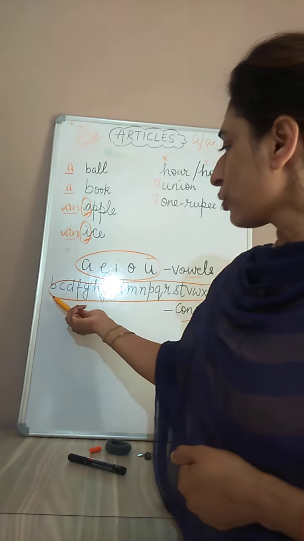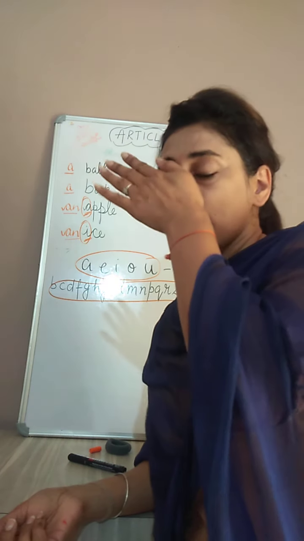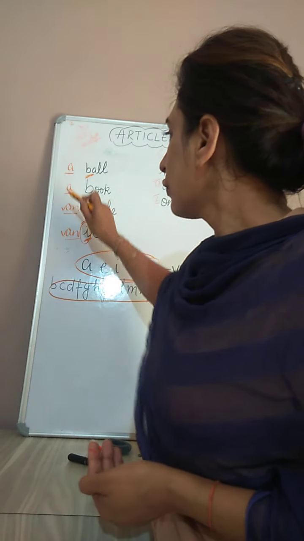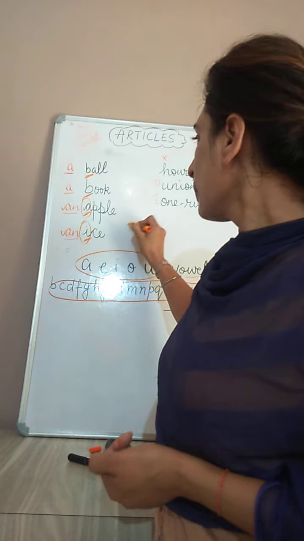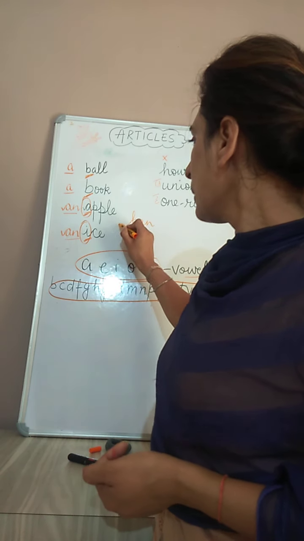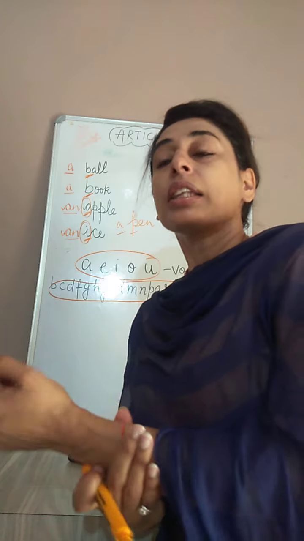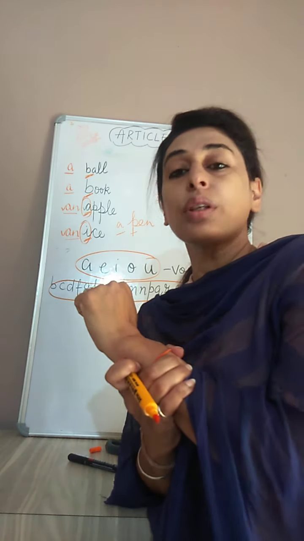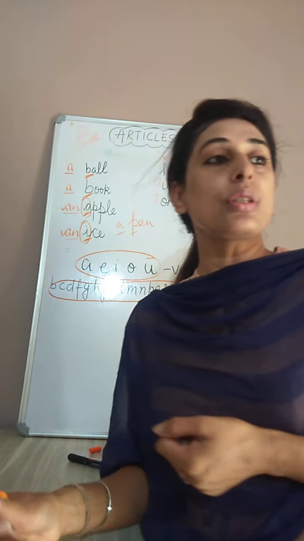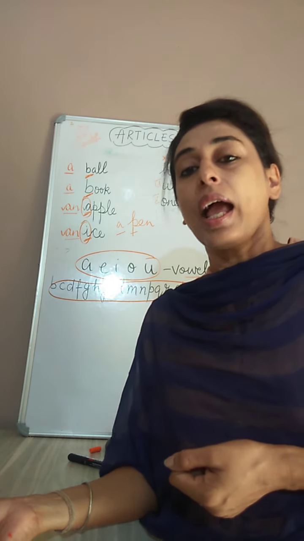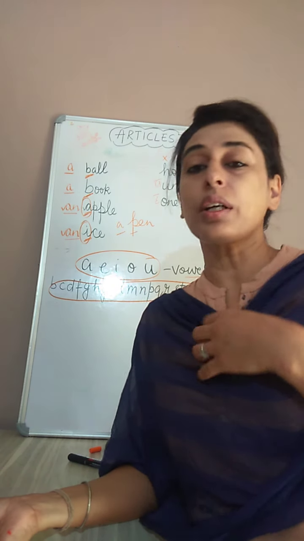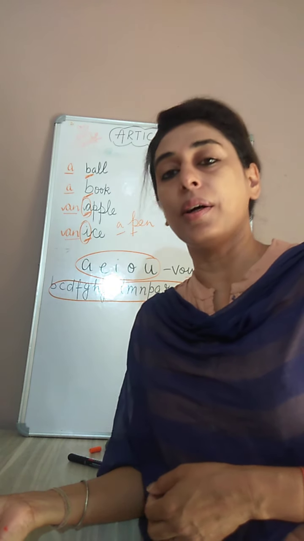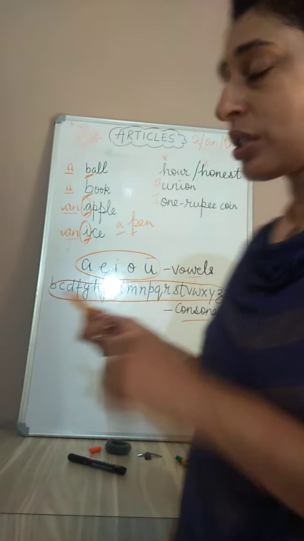Next, we have 21 consonants. The words which start with a consonant or with a consonant sound, like B for ball, B for book, P for pen. So B, P, these are consonants. There we use the article "a." Clear, children? The words which start with a vowel or a vowel sound, we use the article "an," and the words which start with a consonant or a consonant sound, we write the article "a."